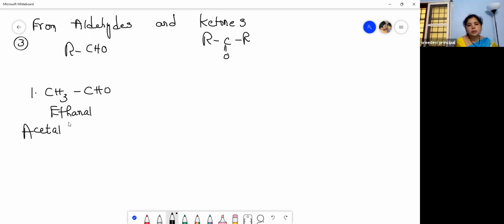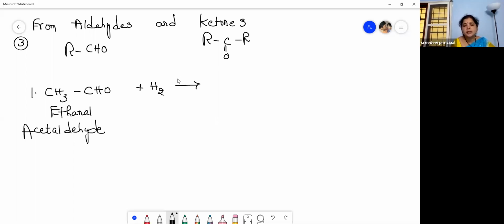I am giving both the common name and IUPAC name. This is acetaldehyde, so it is an aldehyde. So aldehydes on reduction. What is reduction? Addition of hydrogens, right?